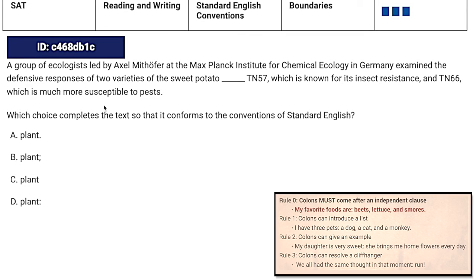So we have a group of ecologists, and I'm going to simplify here. "A group of ecologists examined the defensive responses of 2 varieties of the sweet potato plant." Is that a full sentence? Yes. So we're good on rule 0, and already I'm identifying what's going on. If you want to take a second, try to guess which rule is actually going to give us D as the correct answer. "2 varieties," and then they list the 2 varieties. So yeah, this is to introduce a list.